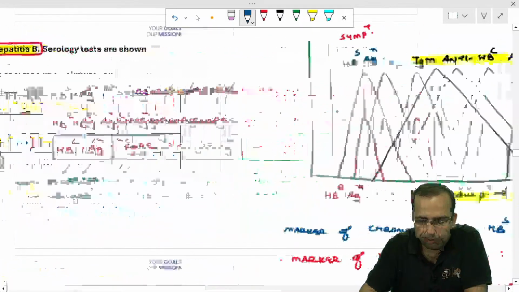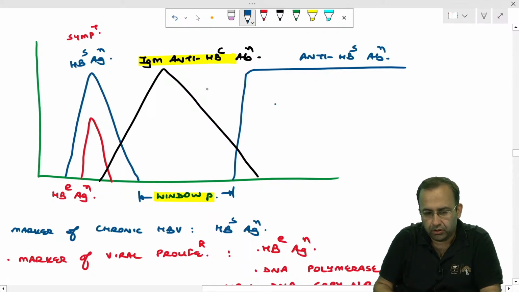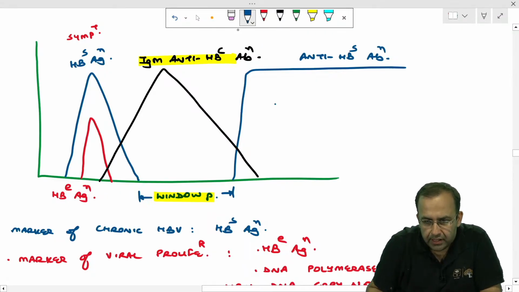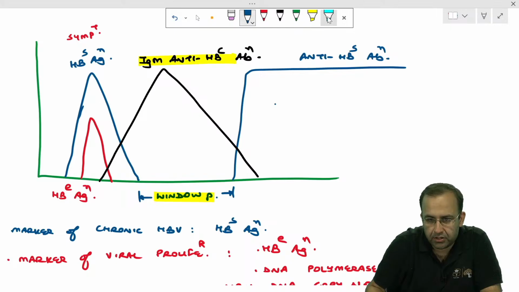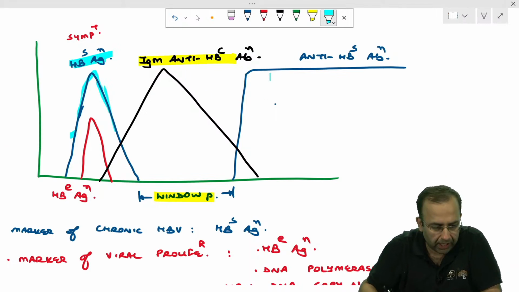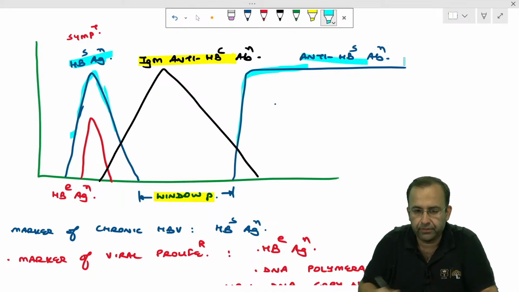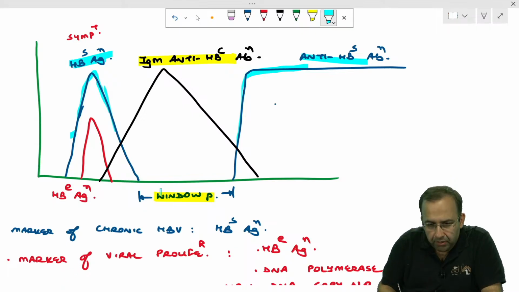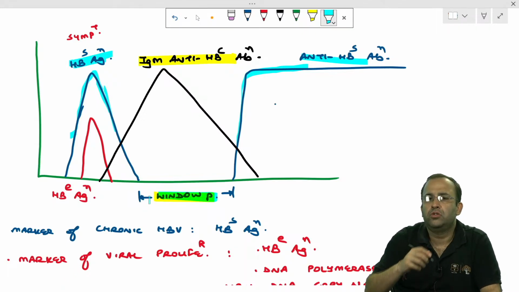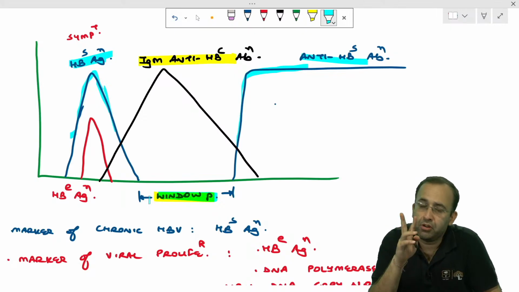Next, before I go to that, please have a look at this once again. Have a look at the graph once more. The first antigen to appear is HBs antigen. Let me highlight it side by side. After the antigen disappears, after a long time comes anti-HBs antibody. The time period between the two is called window period. So if the answer is to be window period, HBs antigen and anti-HBs antibody both have to be negative.